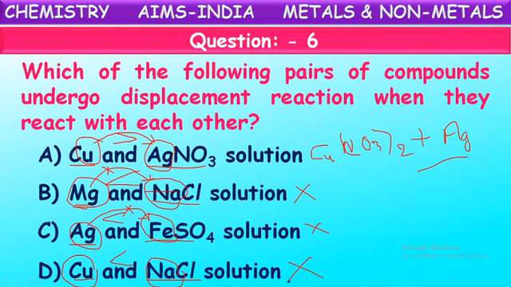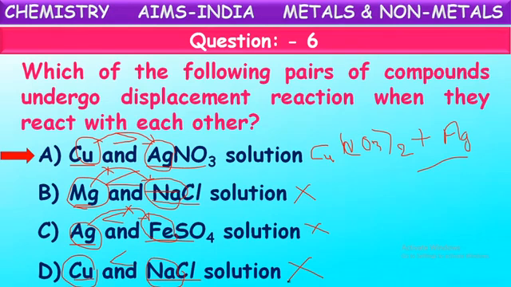Only in the case of copper and silver nitrate solution, copper displaces silver from its solution. In the place of silver nitrate, copper nitrate is formed, and silver is deposited out. So which is the correct combination now? Yes, the correct combination is copper and AgNO3.